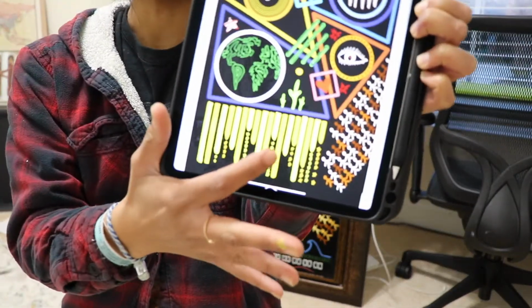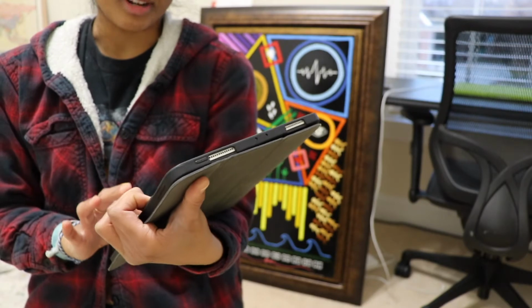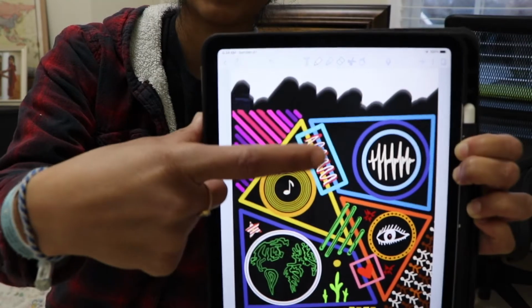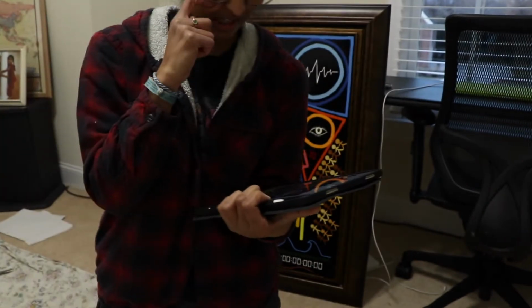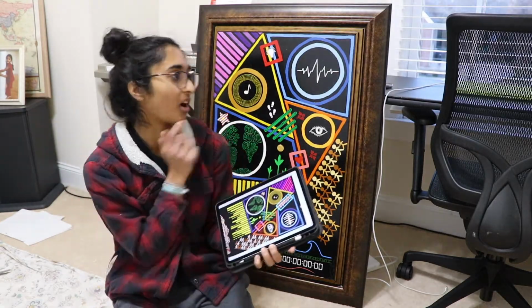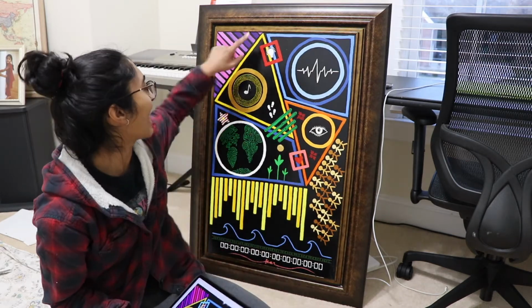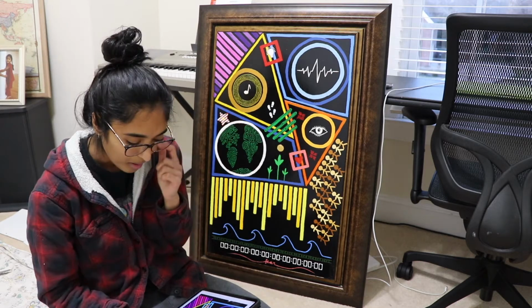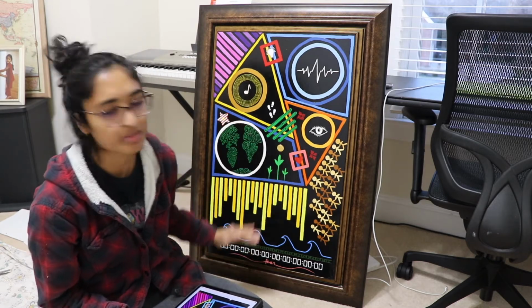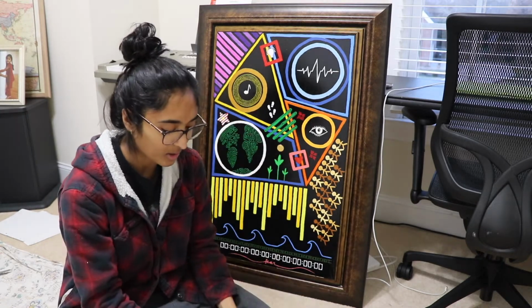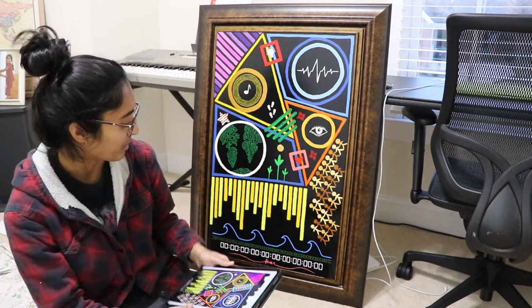I just didn't add the stars here falling down and this pastry type cake thing here. I don't know, it looked like food to me when I made it. But what I realized was when I started putting this piece onto here, I had all of these shapes that I wanted to have planned out on the piece, but I ended up having a lot of extra space that wasn't accounted for in this iPad image. And so I was like, what am I gonna do with this extra space down here?